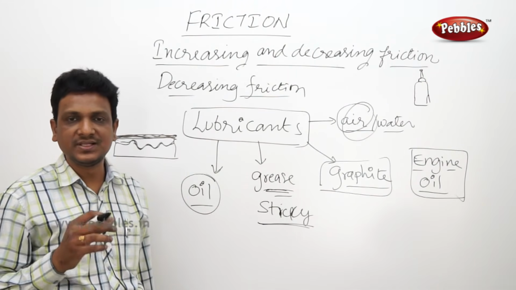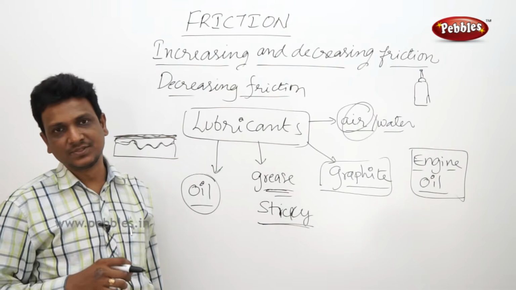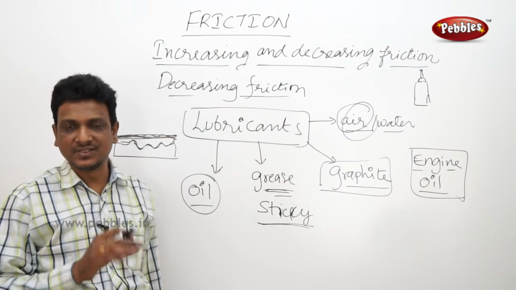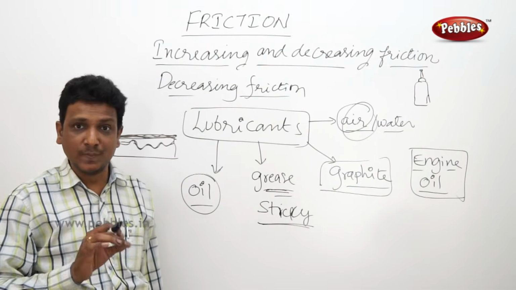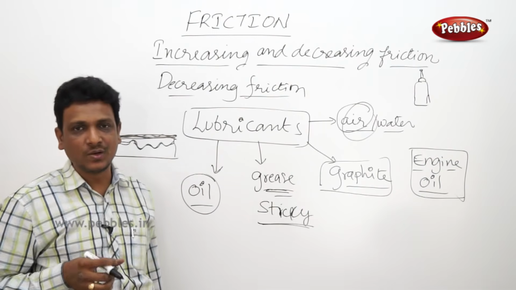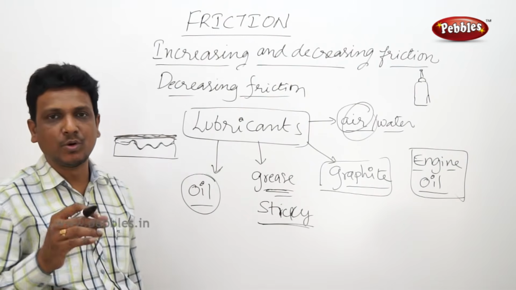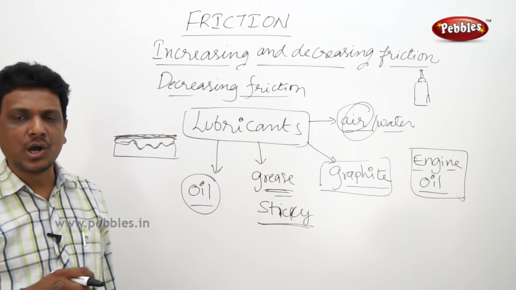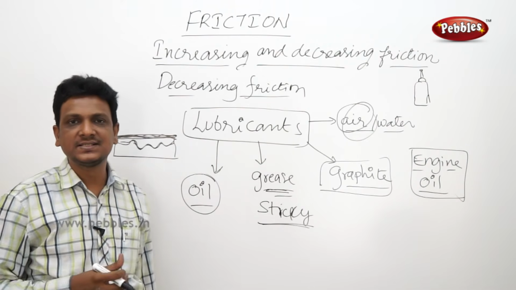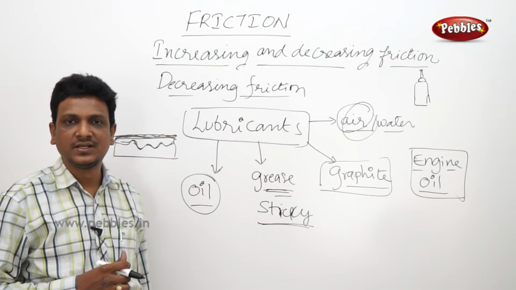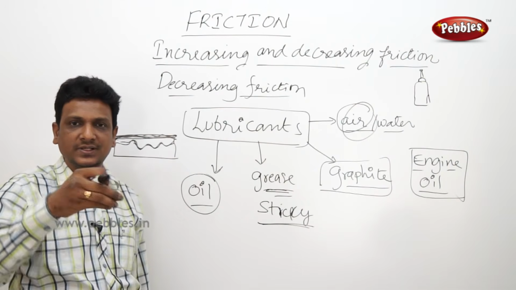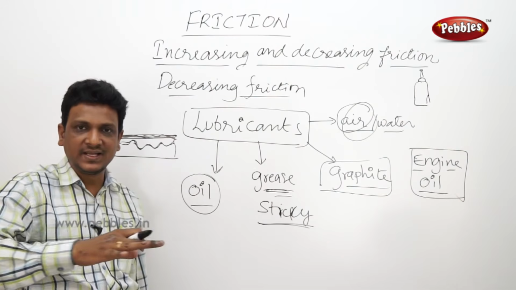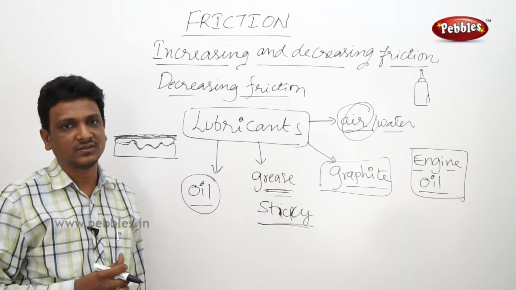Sometimes you see games like the carom board. When you are playing carom, there are coins and a striker. To make the coins roll easily and quickly, you will apply some powder. Right? So you may get a doubt, how can a powder decrease the friction? If you put the powder, you think that it will bring irregularities, then it will increase the friction.